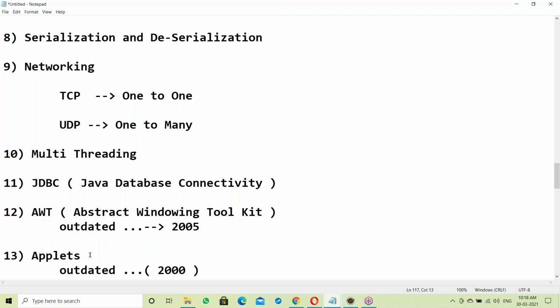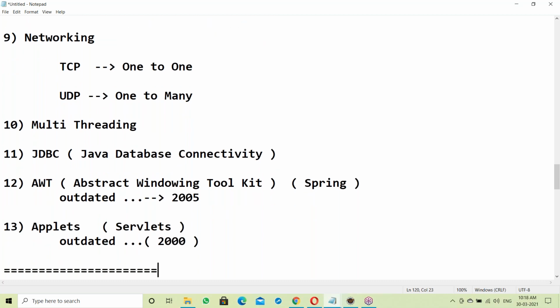In place of applets, servlets were introduced. In place of AWT, the Spring framework was introduced. After Spring came into the picture, AWT was outdated. No one is using it. Okay, this is complete SE.